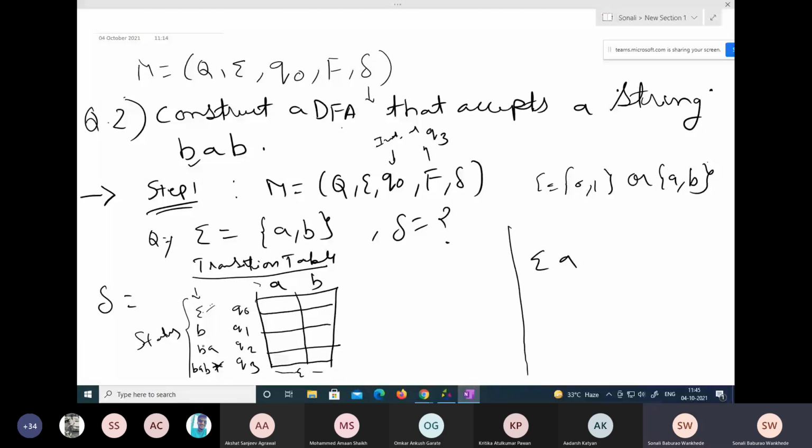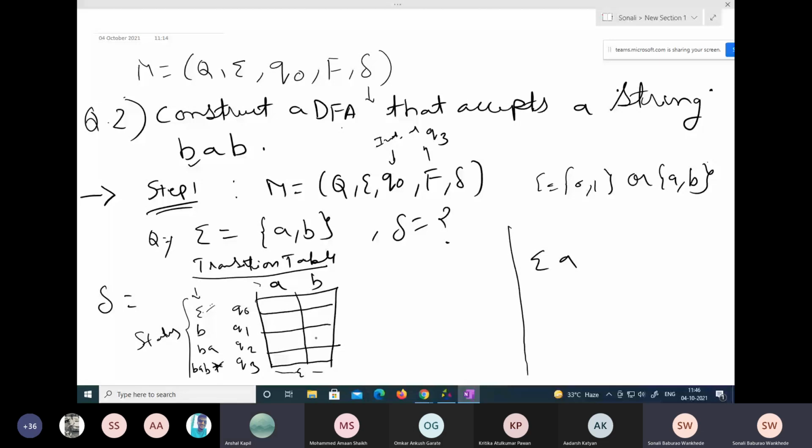Ma'am, won't we have to draw the state transition diagram first? Yes, you can draw it also, or if you don't want to draw it, you can try it in this way also. In the previous example, we had drawn the DFA first, and from that DFA we computed a transition table.